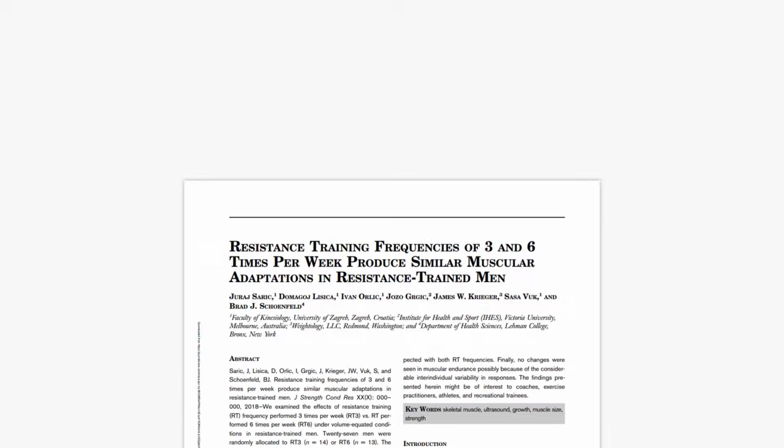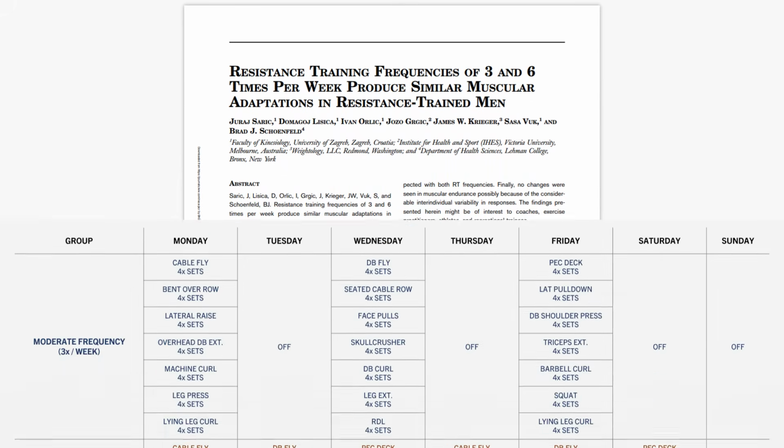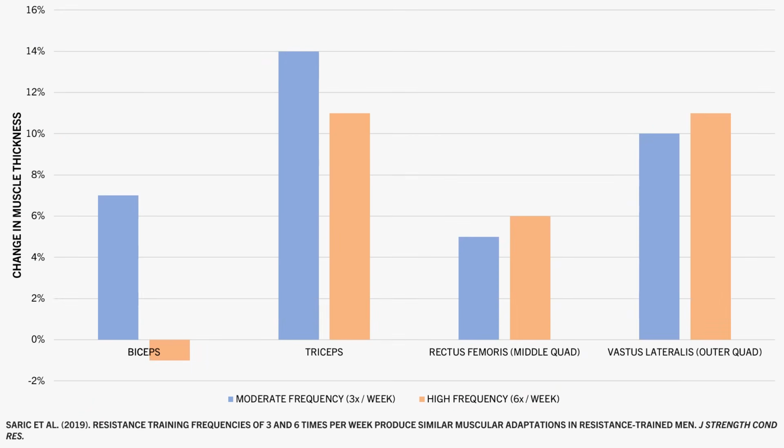For example, this study explored the effects of moderate versus high frequency training. Trainees performed the following training routine consisting of the same exercises, rep ranges, and total weekly sets. However, one group trained each muscle 3 times per week with more sets each session, while the other group trained each muscle 6 times per week with fewer sets each session, meaning each muscle was trained on 6 consecutive days each week. It was found that muscle growth was similar between groups for all muscles measured apart from the biceps, which actually saw decreases in muscle thickness in the high frequency group for some reason.